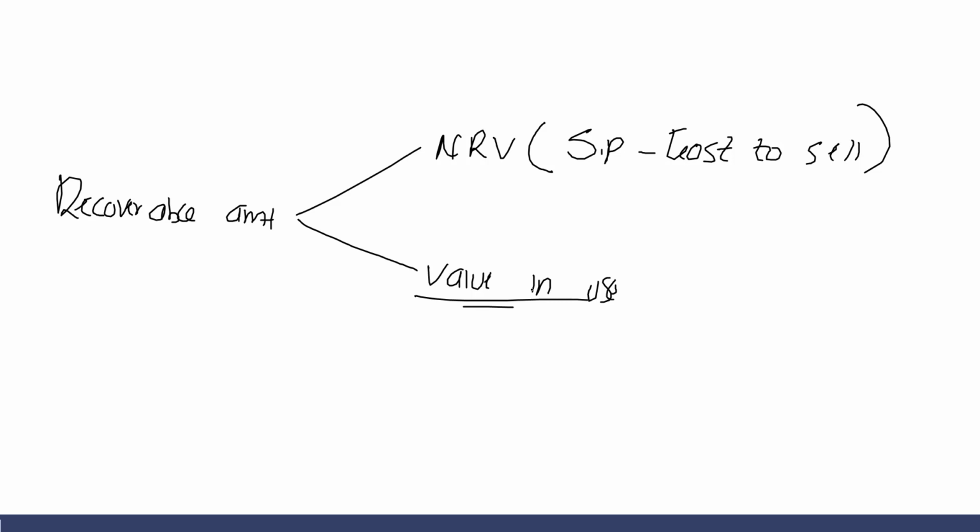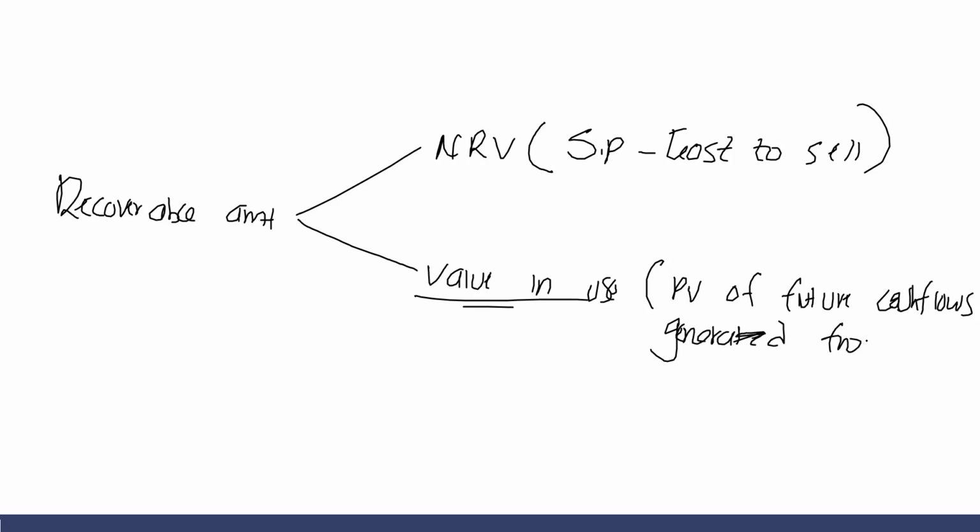For the value in use, we get the present value of future cash flows generated from the continuous use of the asset.